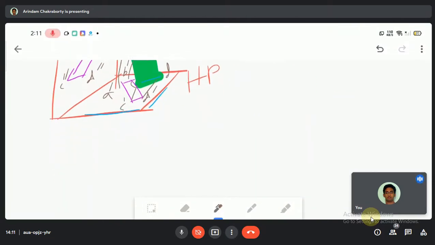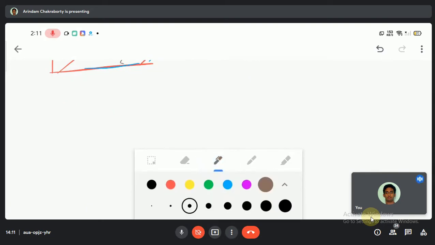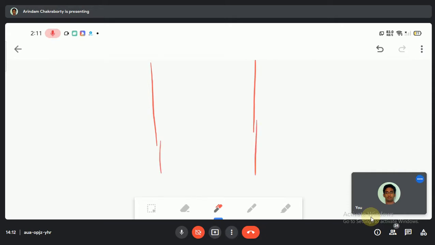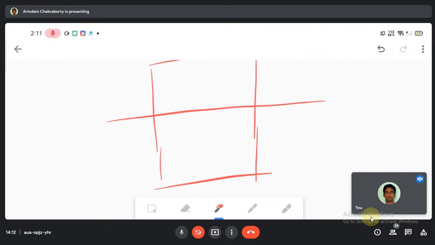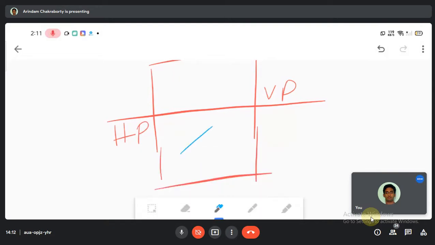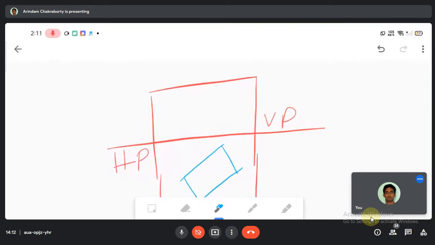Now what will happen if you show it in a single plane, in a single way? How will it show? VP, HP. It will show like this. It will show like this.